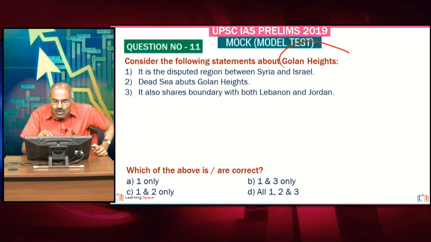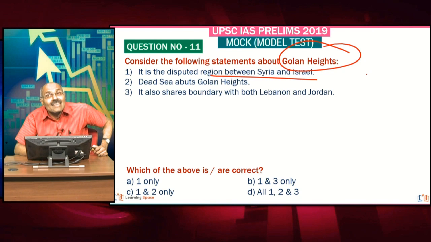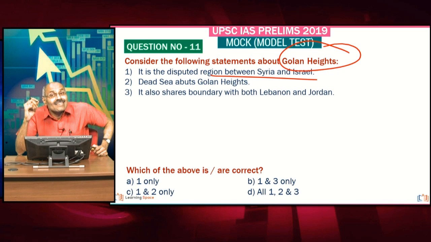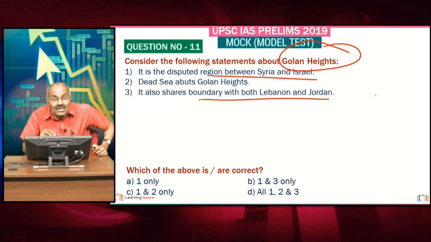Look at the next one about Golan Heights. Straightforward. This question is very simple. It is the disputed region between Syria and Israel. Israel occupied it in 1967 from Syria. Dead Sea abuts Golan Heights. Absolutely wrong. It is the Sea of Galilee. Please don't forget. Sea of Galilee abuts Golan Heights. And Sea of Galilee is in Israel. Don't forget. It also shares boundary with both Lebanon and Jordan. So friends, on one side Lebanon and on the other side Jordan, this Golan Heights shares boundary. Right friends, 1 and 3 are correct here.